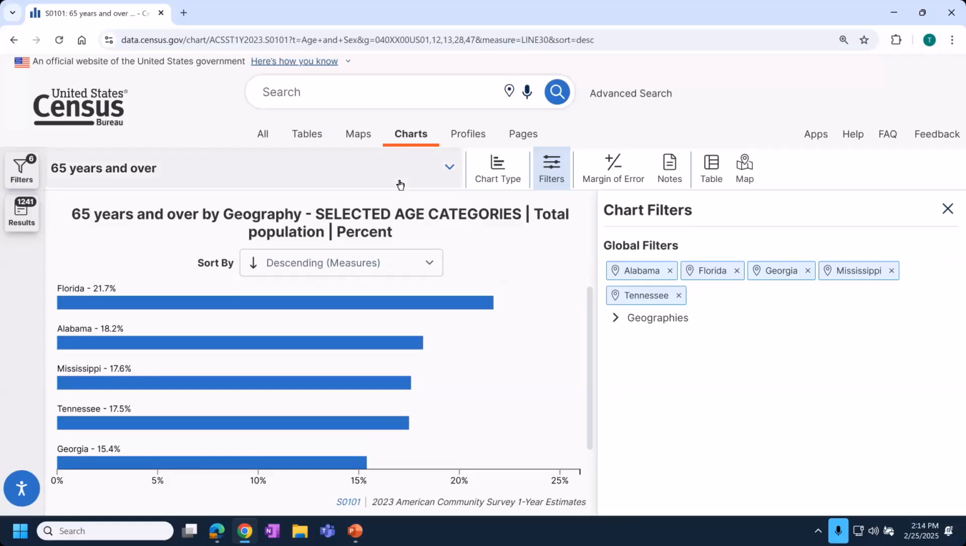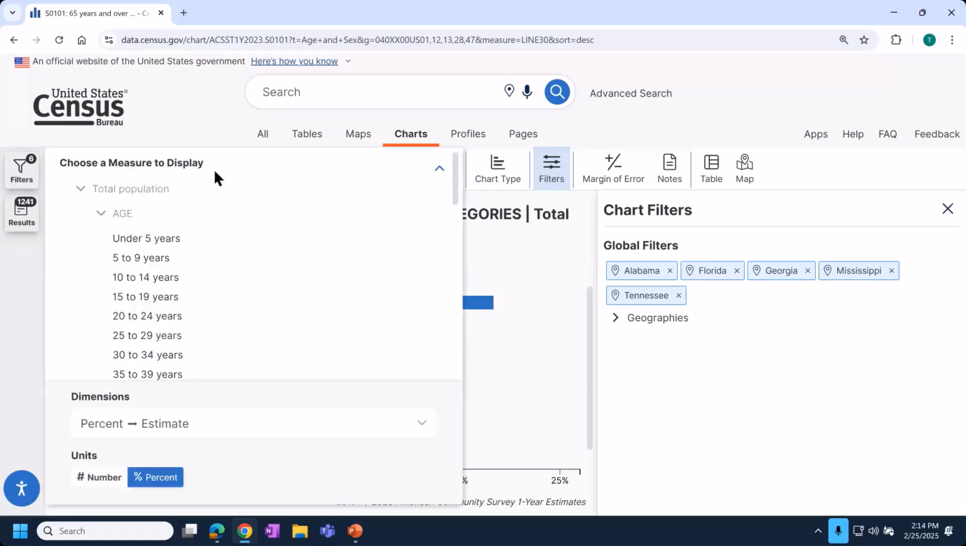And then for this example, we also wanted to showcase not the %, but the total number of people 65 and over. You can make changes as many times as you want to the variable that you've selected in your chart. Click back in the top left-hand side of your screen where we selected the measure, and then you'll choose the measure that you want to display.